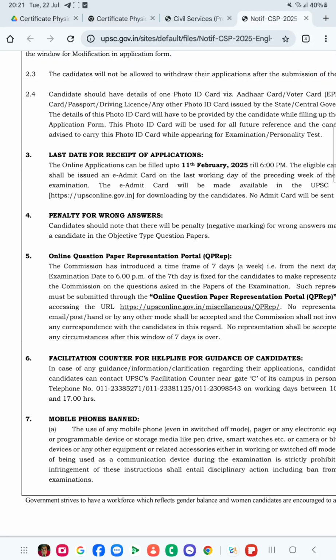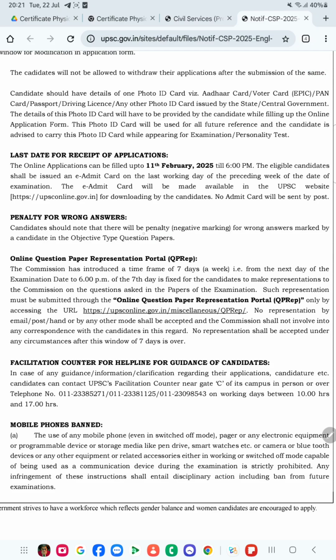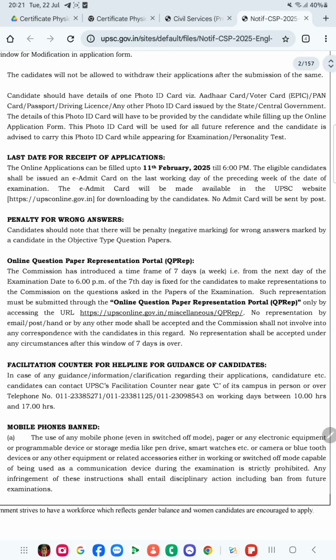Penalty for wrong answers. You can see here, this is one of the very important things, that there will be penalty of negative marking for wrong answers marked by the candidate in objective type question papers. Okay, so this is very important: the prelims examination is an examination where you will get some negative marks also if you mark it wrong. Online question paper representation, these are the various things.